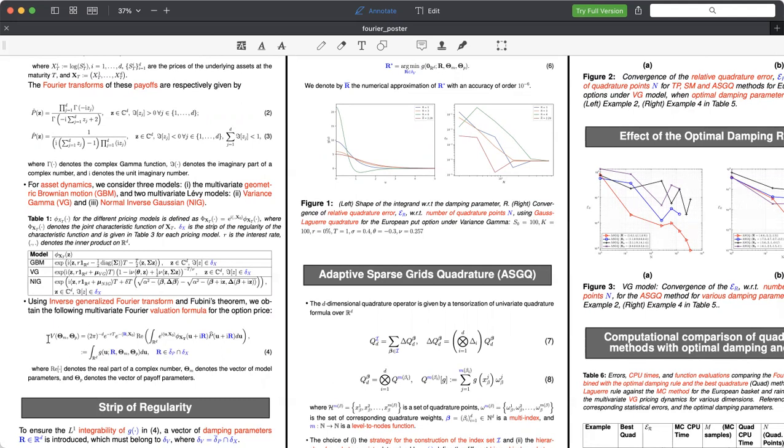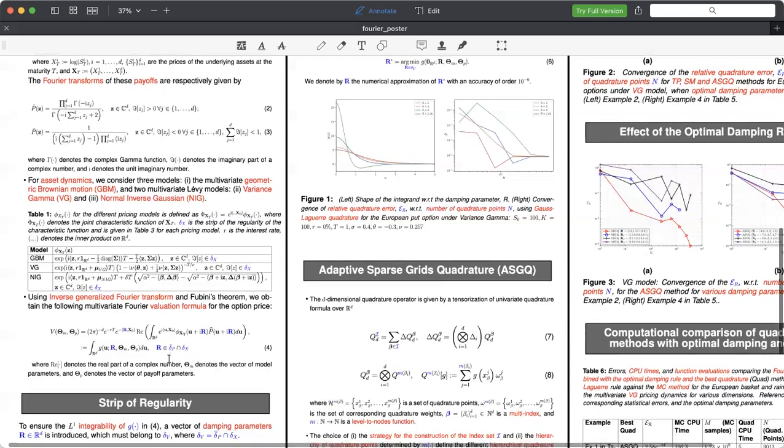The value of the option price, which is given by V as a function of model parameters and the payoff parameters, is given by the following integral, where G represents our integrand, and which depends on a damping parameter R, which needs to belong to the intersection of two sets, delta P bar intersect delta X, which we will define in the following section.